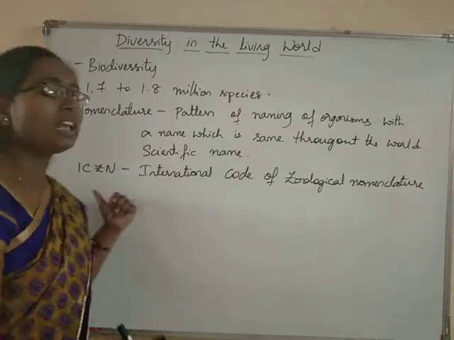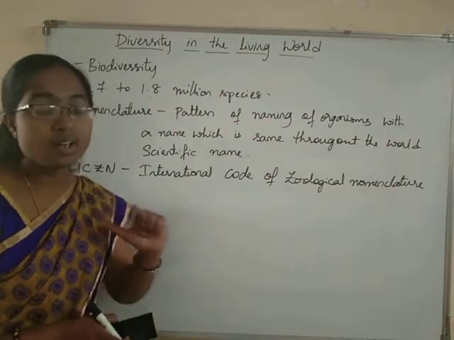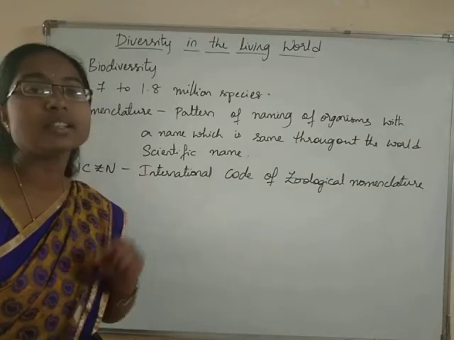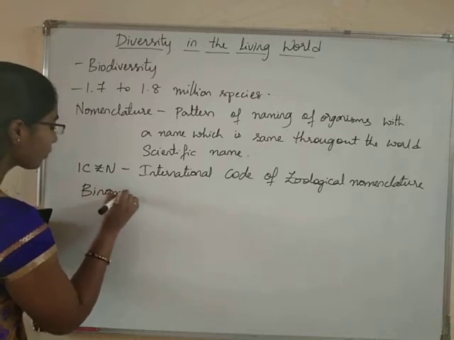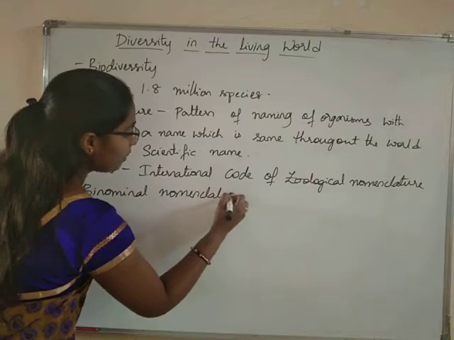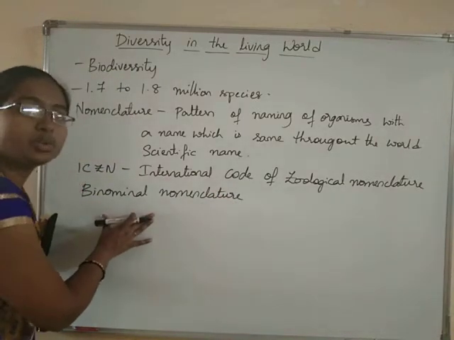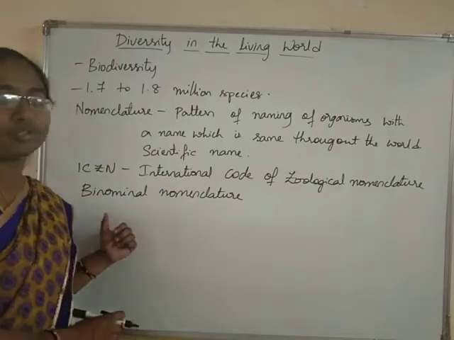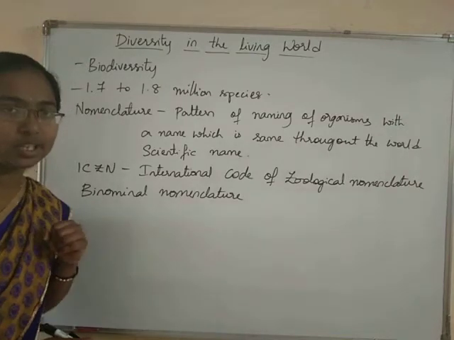For naming of the organisms, the most popular method, the most commonly used method, is binomial nomenclature. Binomial nomenclature is the most commonly used method for naming of the organisms.